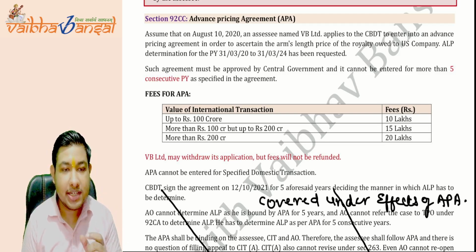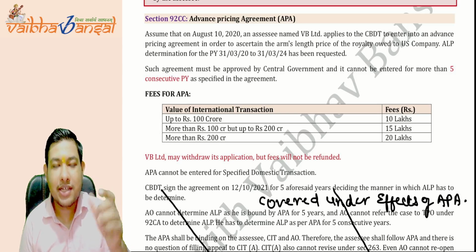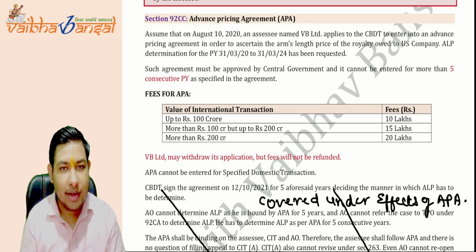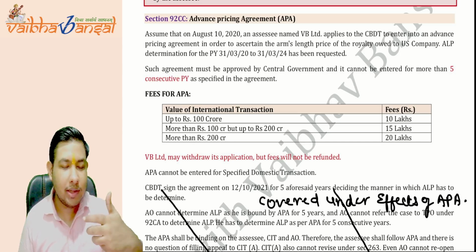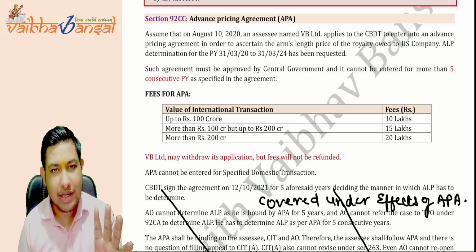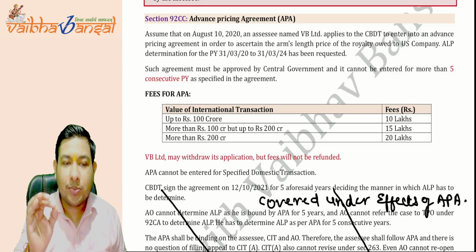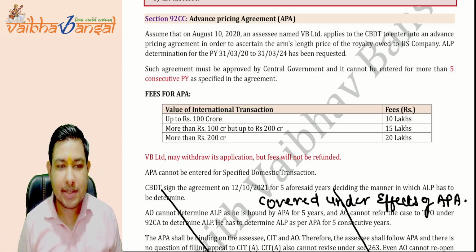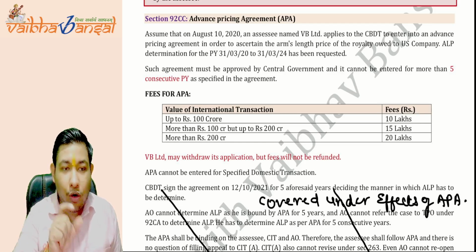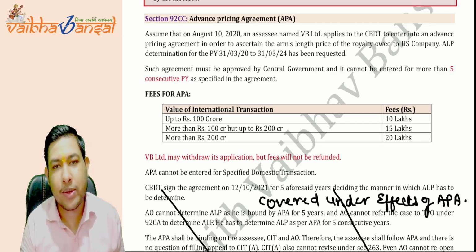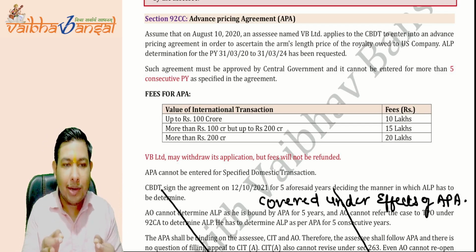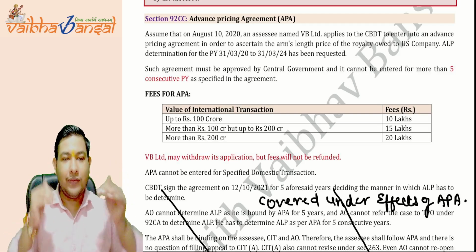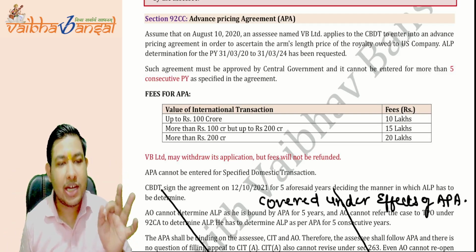As the name suggests, it is in advance. There is a procedure, in advance, to determine the price of the agreement. There is a contract between the assessee and the CBDT, the government, in advance, on what price the assessee should transact with their associated enterprises. The determination of the price, or the method from which the price will be determined, will be agreed upon by the assessee and the CBDT in advance for the future transactions. This is known as the advance pricing agreement.